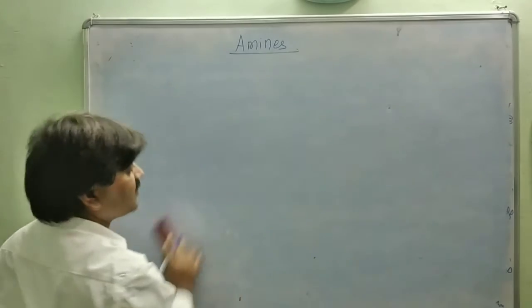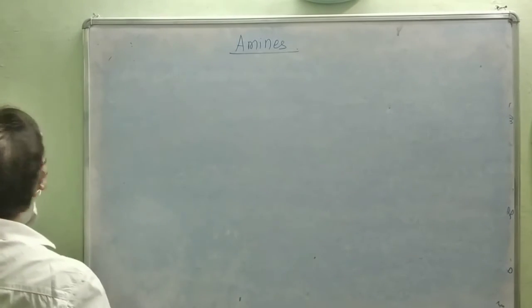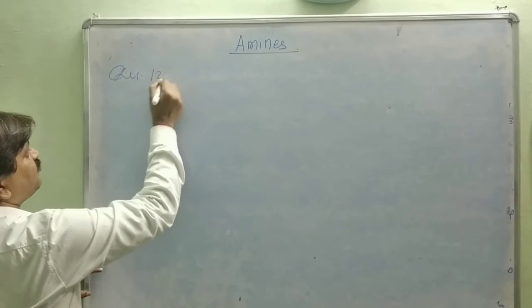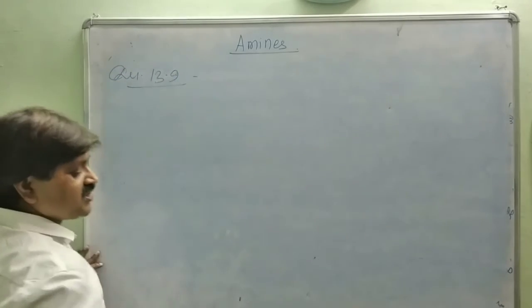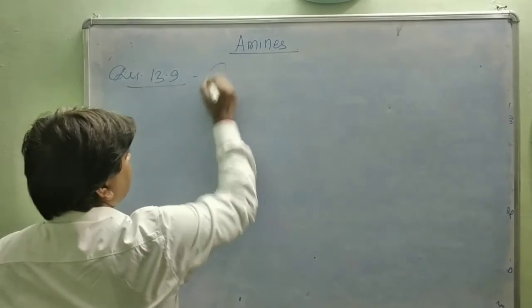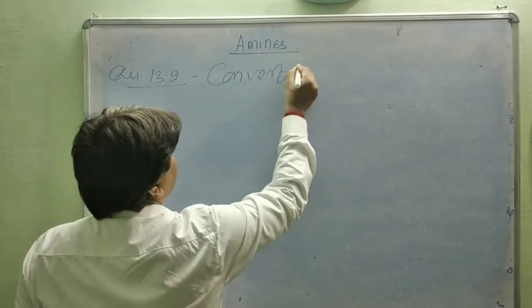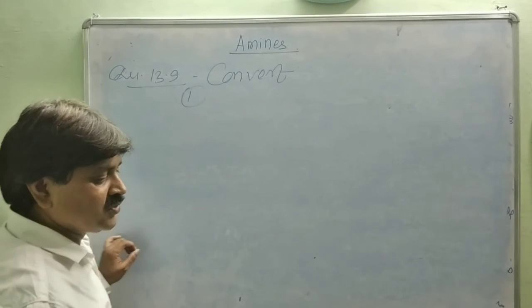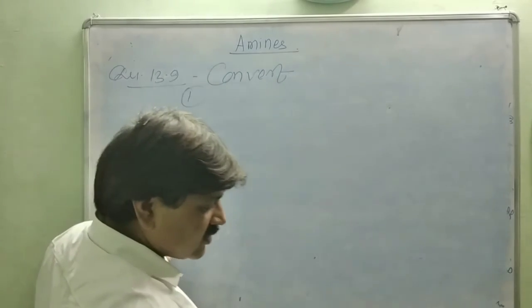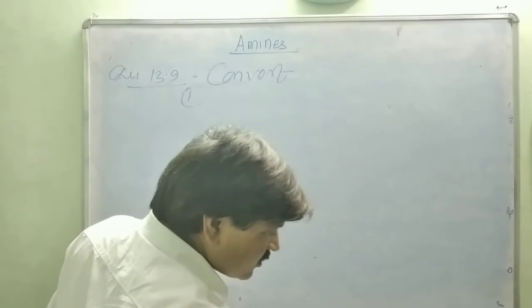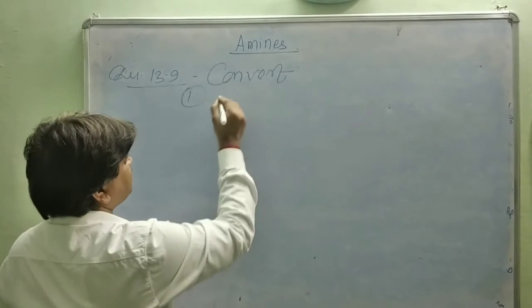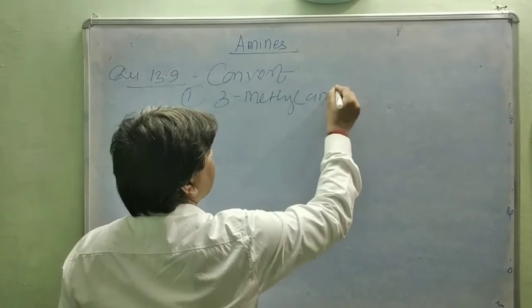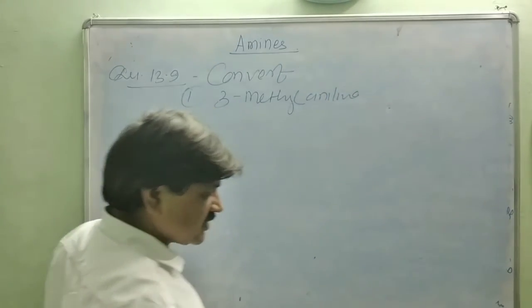Next is question 13.9. The question is to convert 3-methyl aniline into 3-nitrotoluene.